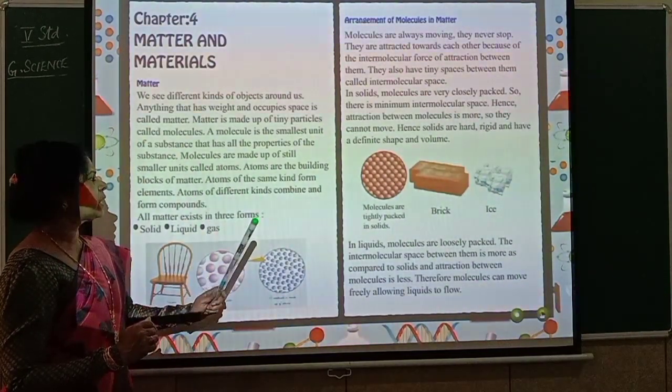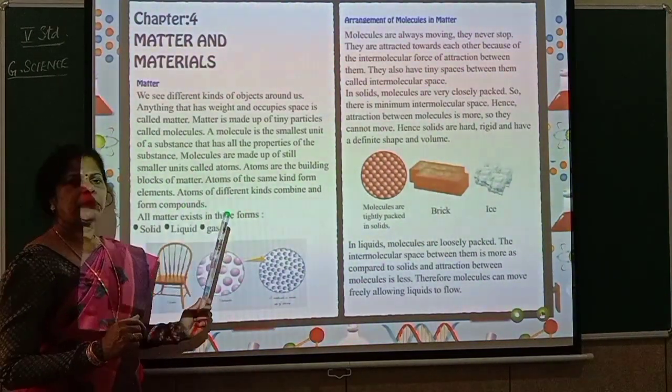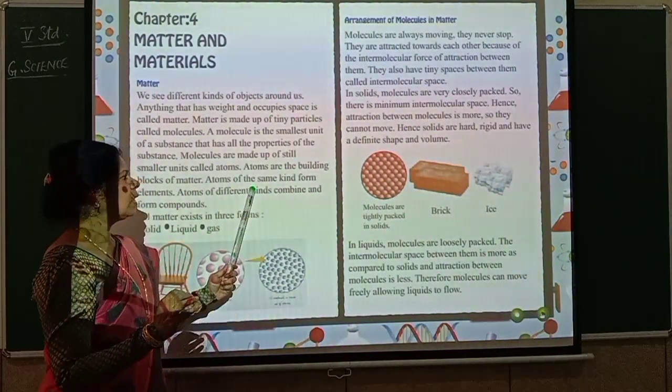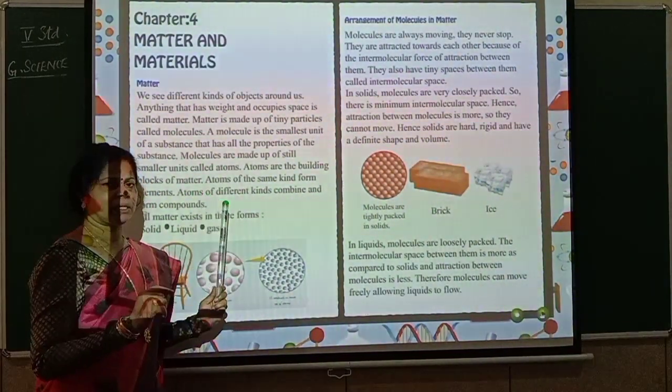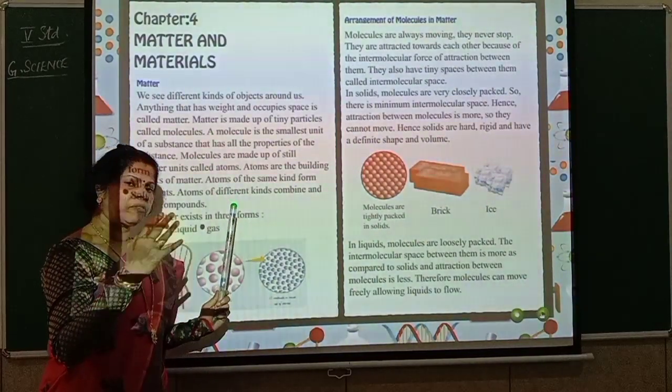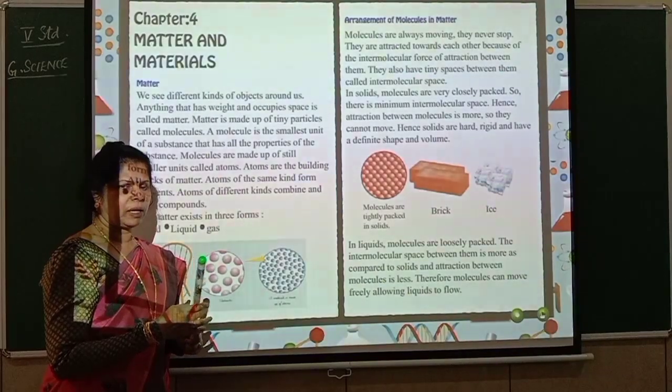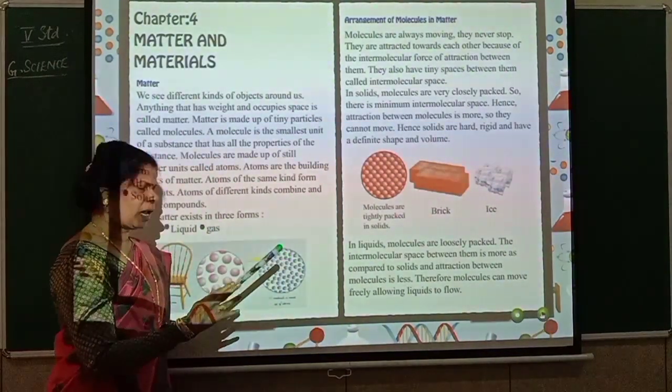Atoms of different kinds combine and form compounds. Atoms of the same type will form what? The same kind will form what? Element. Now atoms of different kinds will join together and form a compound. For example, okay, I'll tell later on.